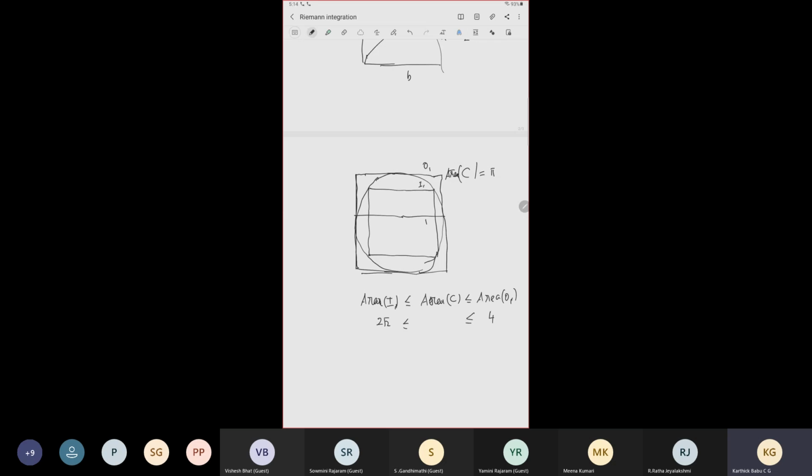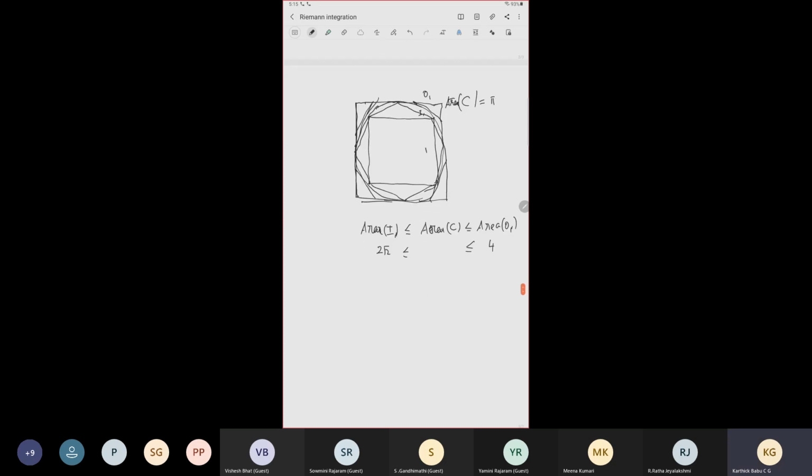And then what we are going to do is increase the sides of the polygon. I'll erase some part. So we increase the sides of the polygon, inside also I'm increasing, outside also I'm increasing. So this is a regular 8-sided polygon. Outside also similarly, I cut it here, here, here. So this is also a regular 8-sided polygon from outside.